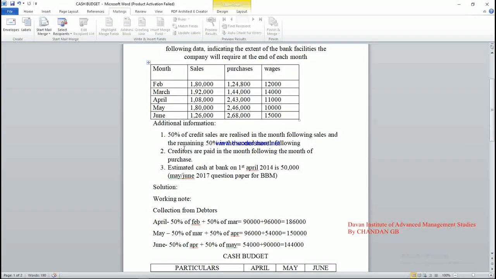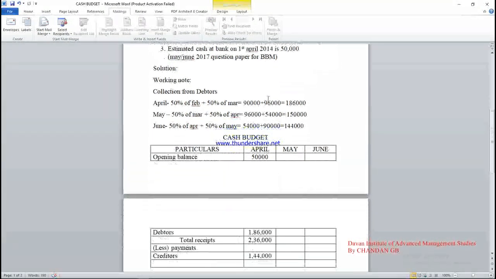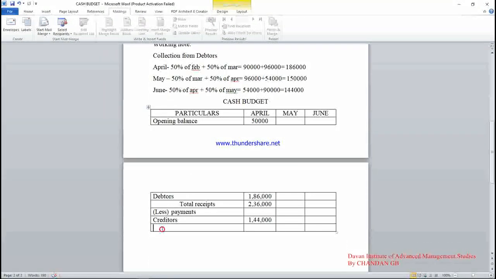Next, see, in the adjustments they have not mentioned any of the expenses. Check once again. The first adjustment belongs only to the sales, the second adjustment belongs to purchases, and the third adjustment is cash balance, meaning the opening balance. They have not mentioned any wages adjustment, so you have to pay April wages in April only. The next item is wages.